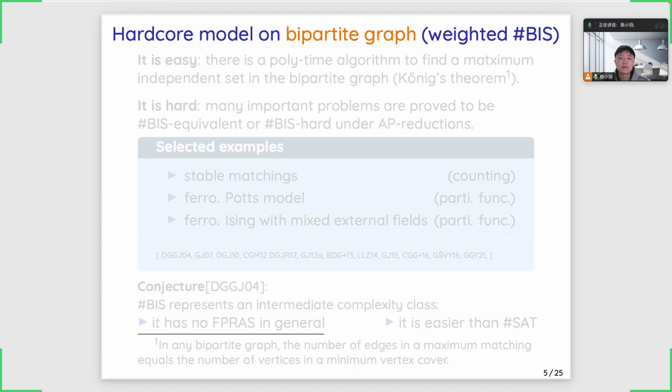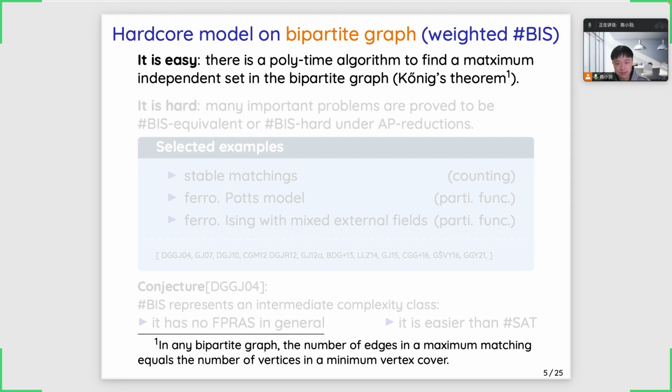In this work, we attack the same problem of sampling from the hardcore model. The difference is that we restrict the graph to be a bipartite graph. This problem has a very famous special case known as the #BIS problem. It happens if you fix the fugacity lambda to be exactly 1. The biggest issue of this problem is that the previous hardness result that applies to the general graph does not apply to the bipartite graph. This is because, by a famous result, there is a polynomial time algorithm that could find the maximum independent set in the bipartite graph.